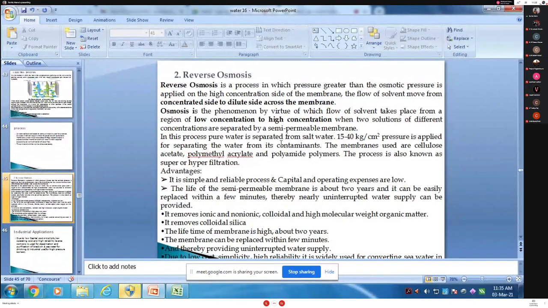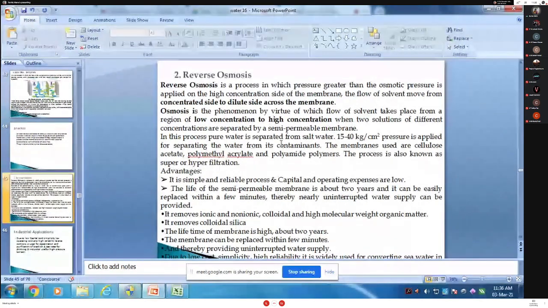When two solutions of unequal concentration are separated by a semi-permeable membrane, which does not allow the movement of solute particles, flow of solvent takes place from the low concentration to the high concentration solution side due to osmosis. It is called osmosis. What is the main theme here? The flow of solvent is from low concentration to high concentration.